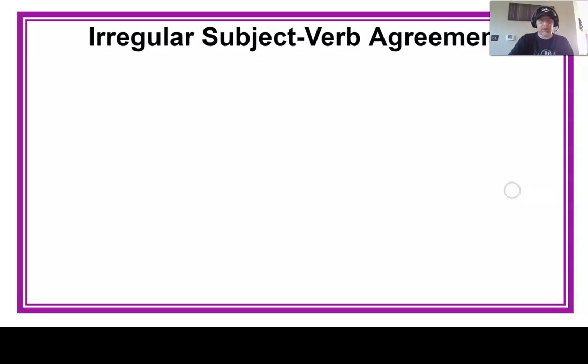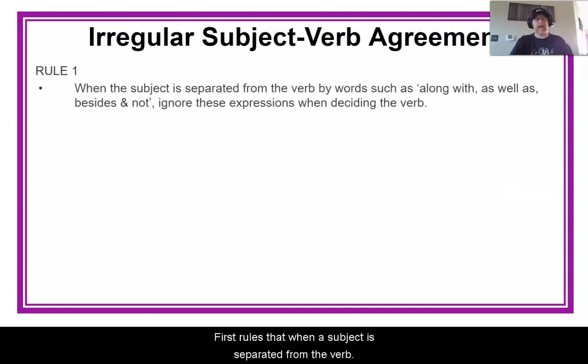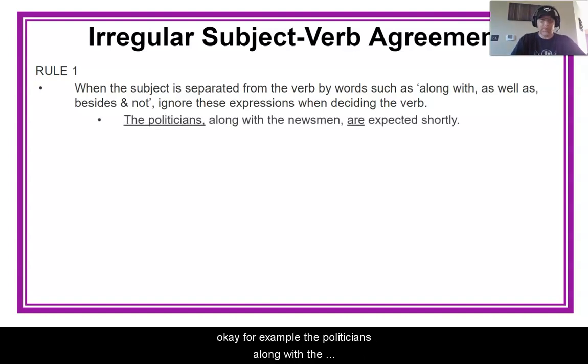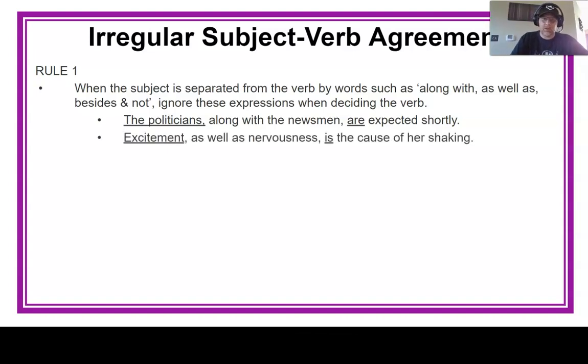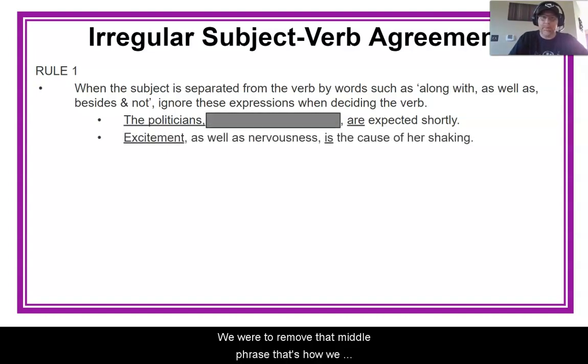Here we go. So the first rule is that when a subject is separated from the verb, you need to ignore the expressions that come in between when you decide what type of verb goes there, okay? For example, the politicians, along with the newsmen, are expected shortly. If we were to remove that middle phrase, that's how we can determine whether the are is the proper verb or the improper verb, right? We would say the politicians are or the politicians is, right? And that's how you would decide.